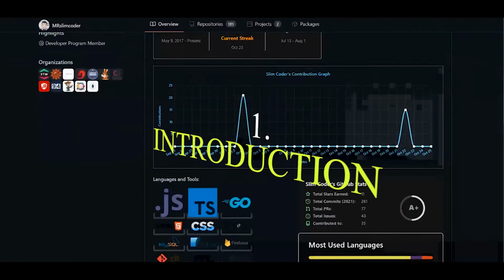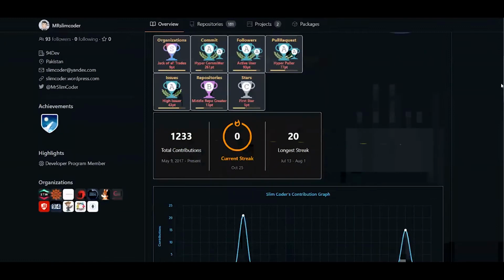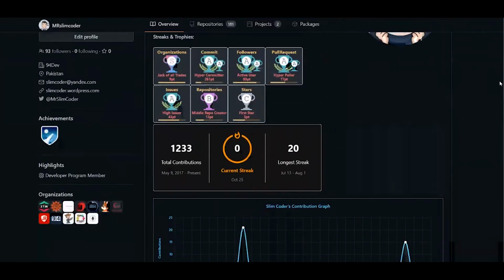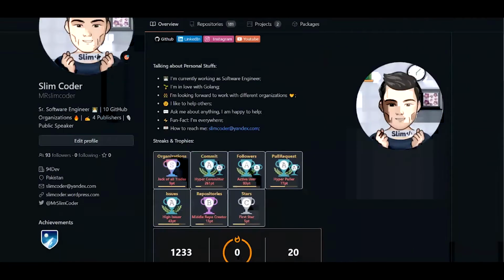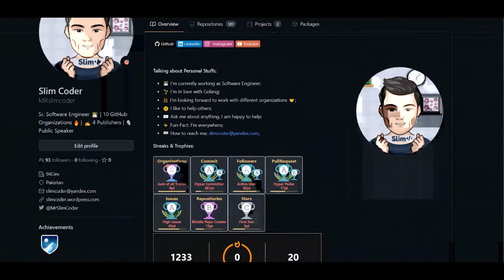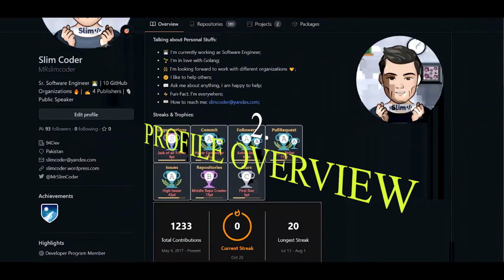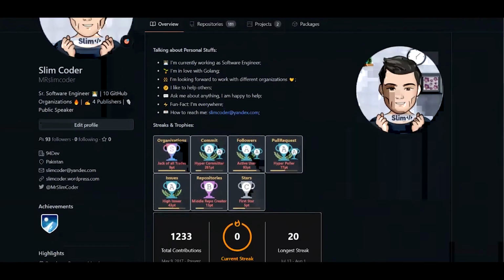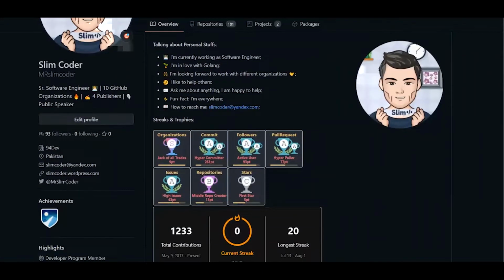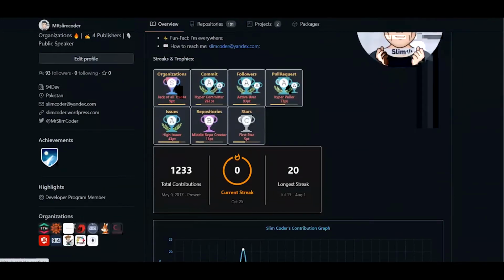Yes, so guys, the session is about managing teams and projects on GitHub, right? So first of all, this is the UI of GitHub. That's how your profile will be shown on GitHub. On the left side, there will be a description, your social network, and the organizations which you joined.